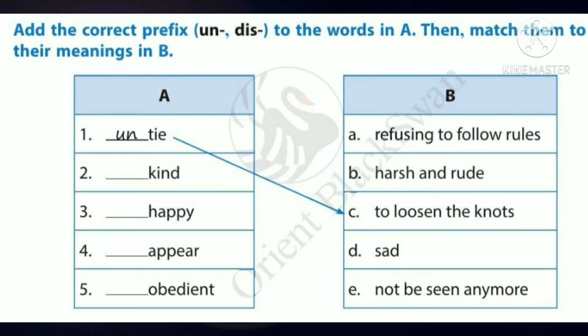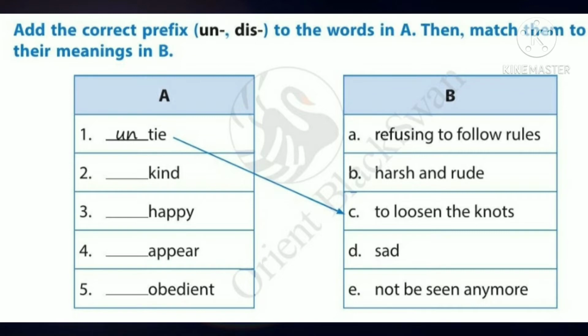Add the correct prefix un or dis to the words in A. Then match them to their meanings in B. Here are column A and column B. In column A, there are some words to which we have to add the prefix first. After that, we have to match them with column B according to their meaning.